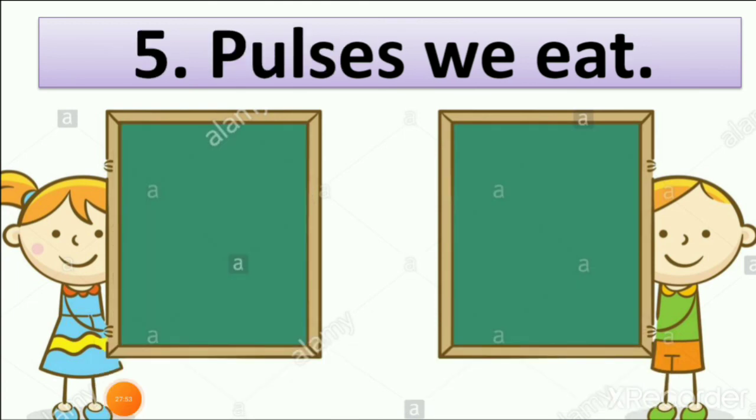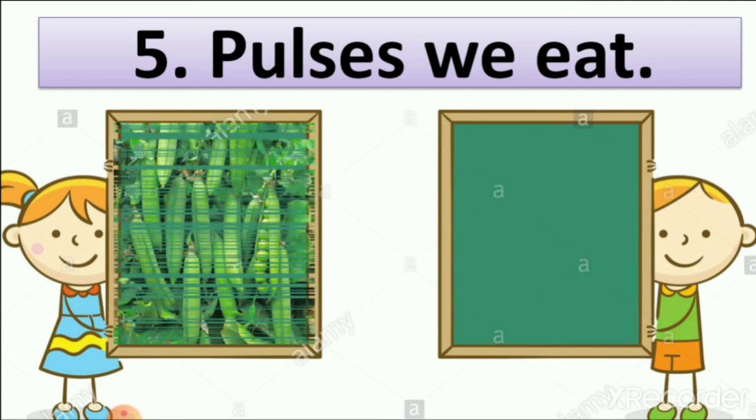Now next, pulses we eat. Here you can see the picture of two students with a board. In the first picture, what do we add in the first board? Pulses we eat. Remember we learned about pulses. So in the first board we add peas, green peas.